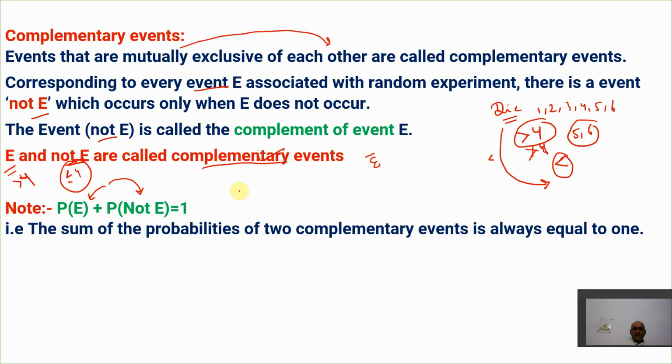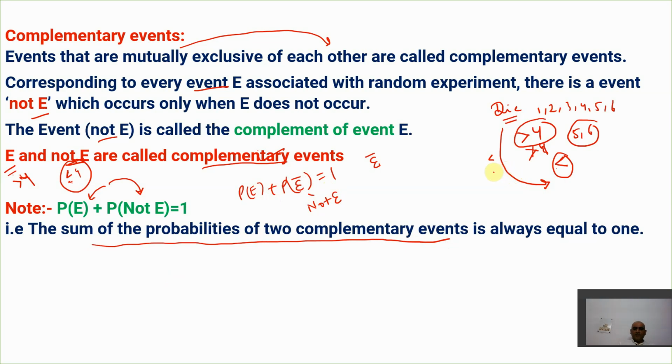So I'll write here P(E) plus P(E bar) is equal to 1. This is the mathematical representation. That means the sum of probabilities of the two complementary events is always equal to 1.